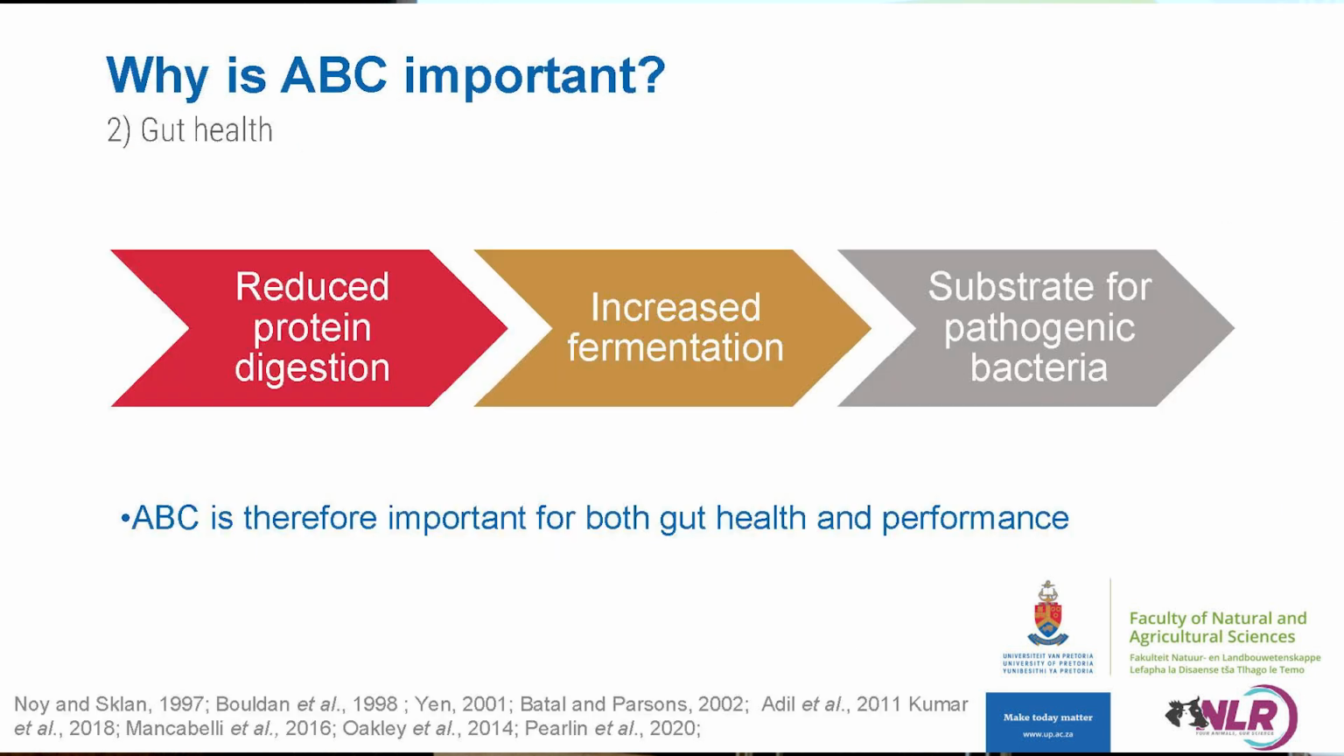Furthermore, it's also important when we consider our gut health, and this is actually because of the reduced protein digestion, which allows an increased amount of undigested protein in the hindgut, which allows for fermentation, as well as a substrate for pathogenic bacteria to proliferate. And I think it's quite interesting that today multiple speakers have touched on this topic. So therefore, acid binding capacity is not important only for gut health, but also that of performance.